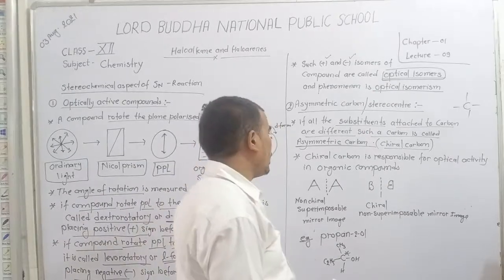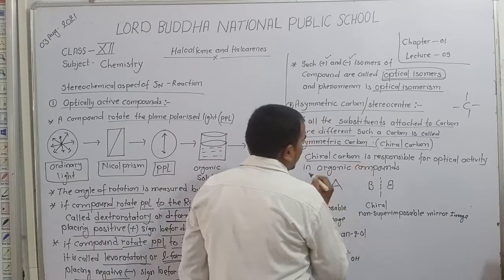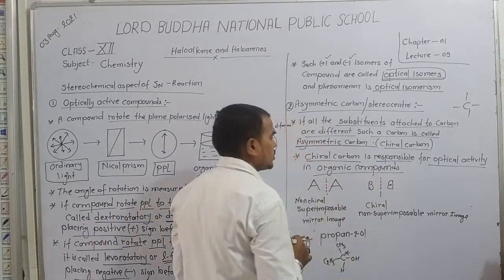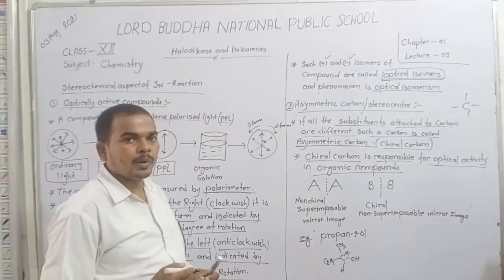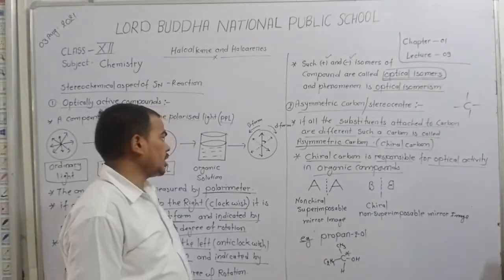Always remember, a chiral carbon is responsible for the optical activity of an organic compound.